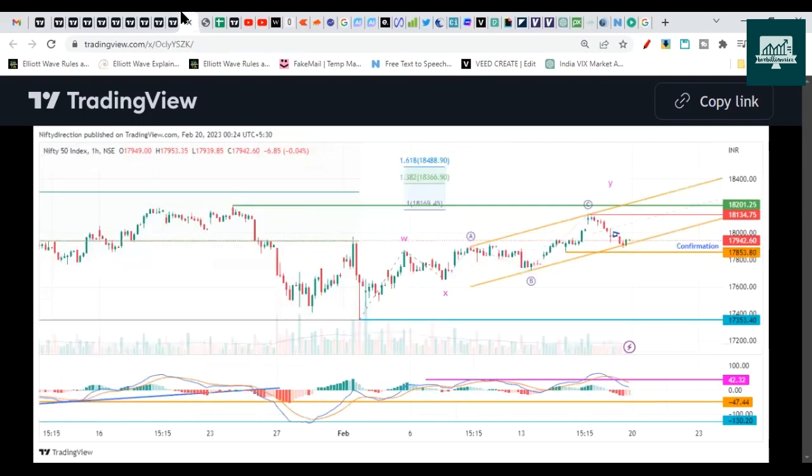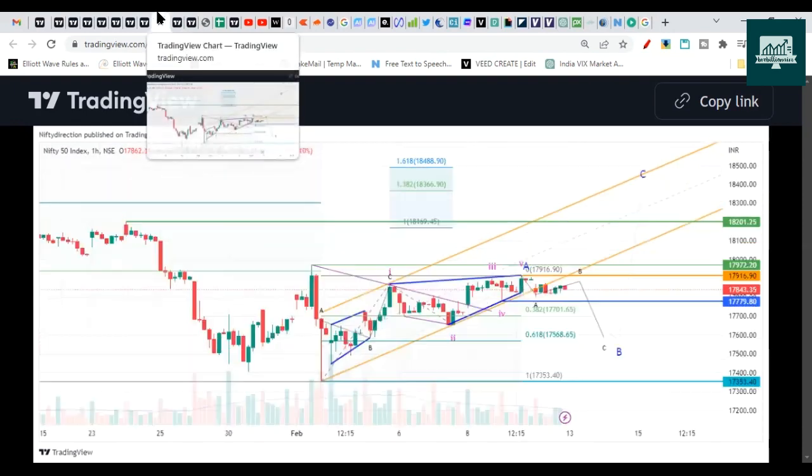So that's all on the Elliott wave front. Hope you understand. We need to wait for 17,853 break to confirm that the wave count has completed here, and we could have started the drop on the downside. So in this case, there could be a three black crows pattern as well.